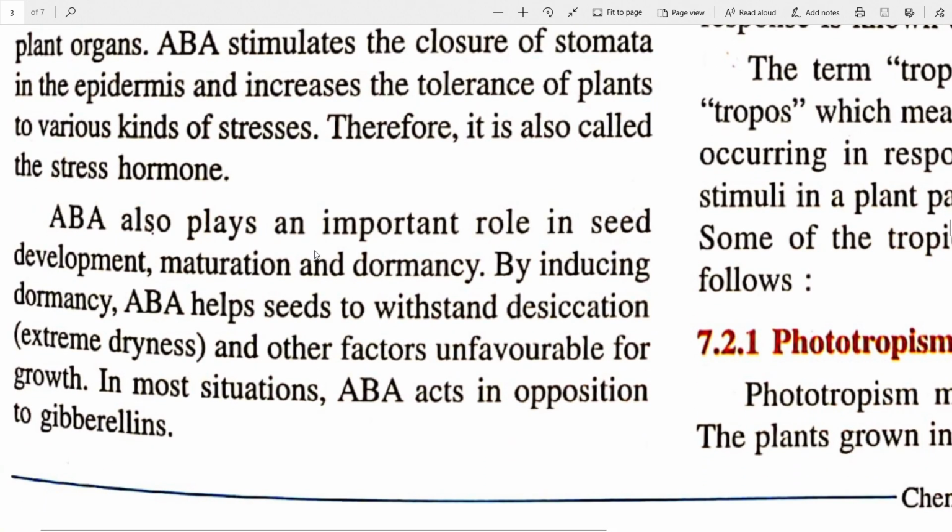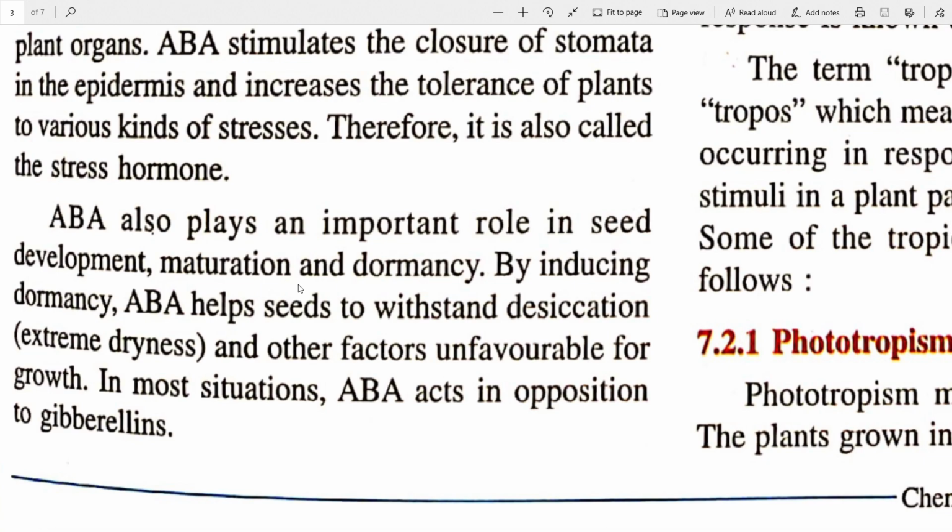Abscisic acid also plays an important role in seed development, maturation, and dormancy. You see, all these hormones, they may have a main function, but their application is not limited to only one function. It has various other effects as well overall, even after the main function that they have. So, by inducing dormancy, ABA helps the seeds to withstand desiccation, extreme dryness, and other factors unfavorable for growth. So, when does the seed germinate?